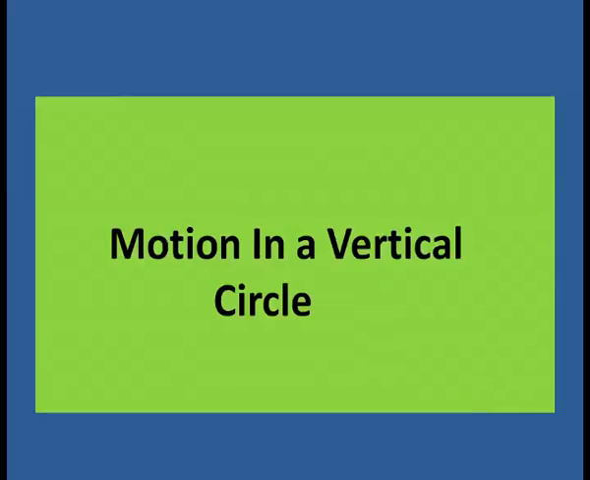Now, we will discuss motion in a vertical circle. When a body moves in a horizontal circle, the direction of its linear velocity goes on changing, but the angular velocity remains constant, or omega remains constant. But when a body moves in a vertical circle, the angular velocity too cannot remain constant on account of the acceleration due to gravity. Acceleration due to gravity affects the angular velocity.